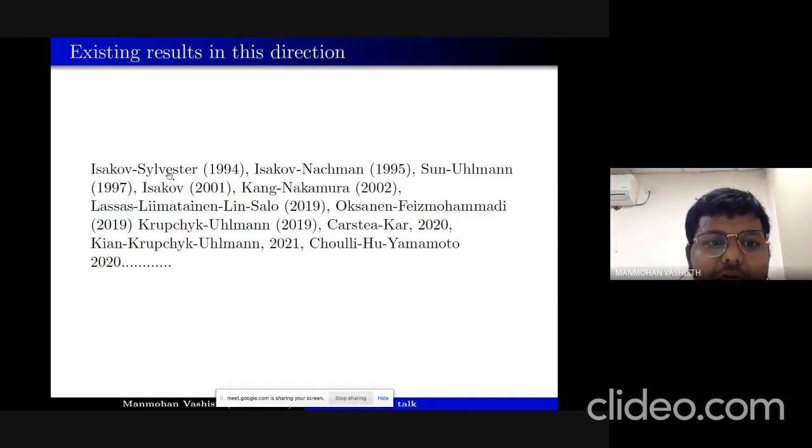So that is what we have studied, and in this direction there have been several works, for example by Isakov and Sylvester, Isakov, Nachman, and very recently there has been a lot of work on inverse problems for nonlinear elliptic PDEs, by Lassas, Liimatainen, Lin, Salo, and Oksanen, Feizmohammadi, and Krupchyk-Uhlmann, and there are several others. This is a very partial list, because recently there have been a lot of works in this direction for nonlinear elliptic PDEs. These are mainly for the semilinear and quasilinear elliptic PDEs with partial or full data.